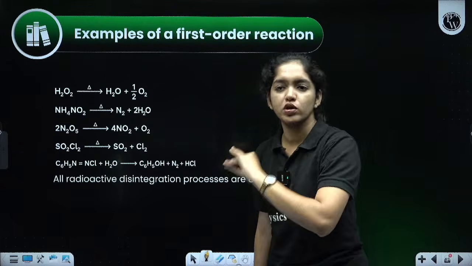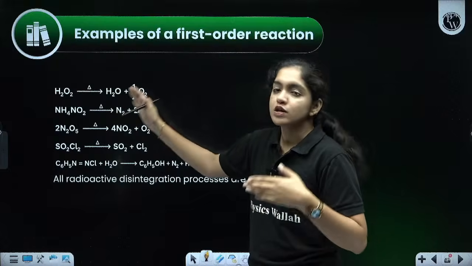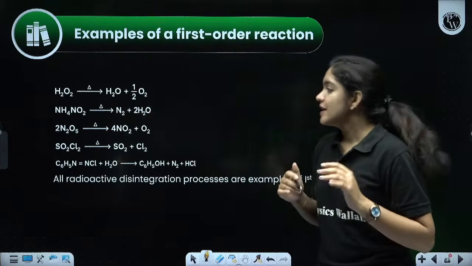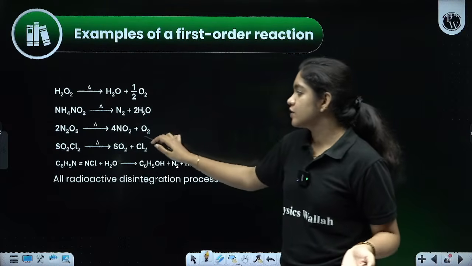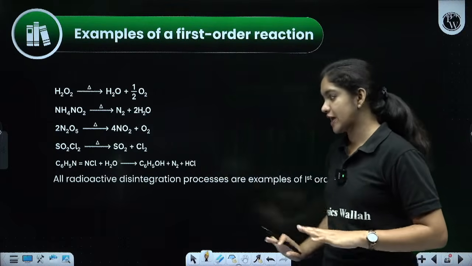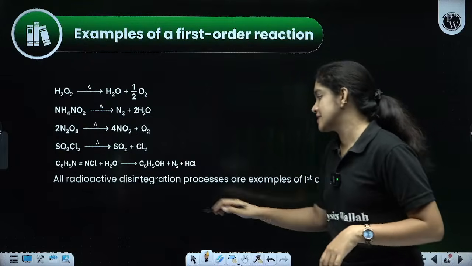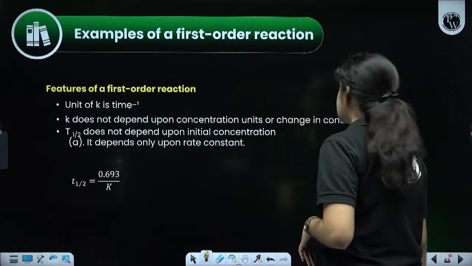Just learn two or three reactions: H2O2 forms H2O plus half O2, then NH4NO2 gives N2 plus 2 H2O, and 2 N2O5 gives 2 NO2 plus O2, a decomposition reaction. All radioactive disintegration processes are examples of first order reaction.